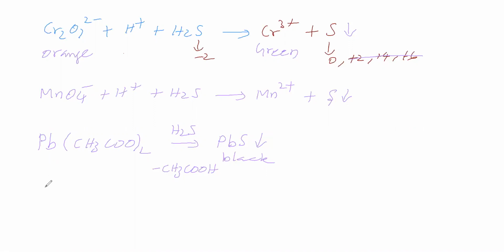So sulfide salt gives H2S gas on dry heating. For H2S gas, what are the tests? One is the litmus test. Next one is the acidified dichromate test. Next one is the acidified permanganate test. Next one is the lead acetate test. So for hydrogen sulfide, for the sulfide salt test, we have got an idea.